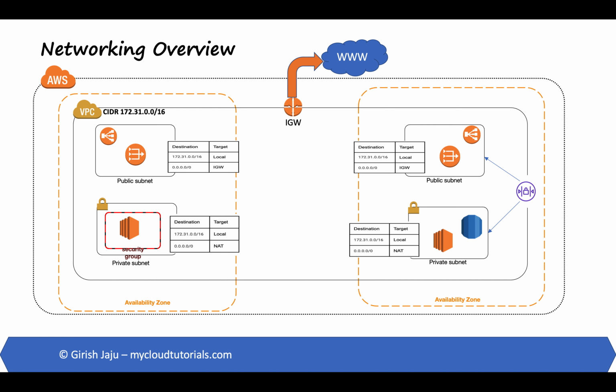There are instances where you have multiple VPCs in your account and you need to access resources in other VPCs. How do you do that? VPC peering solves this problem. A VPC peering connection is a network connection between two VPCs that enables you to route traffic between them. Instances in either VPC can communicate with each other as if they are on the same network.